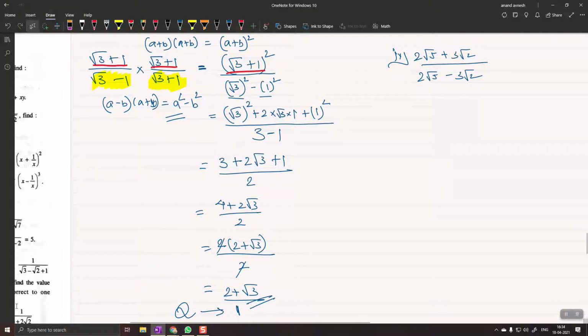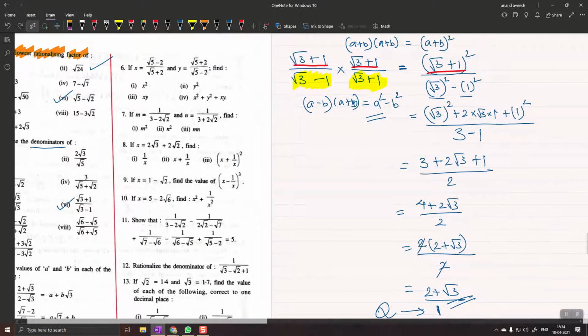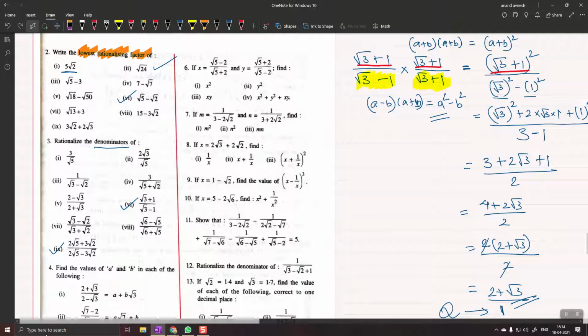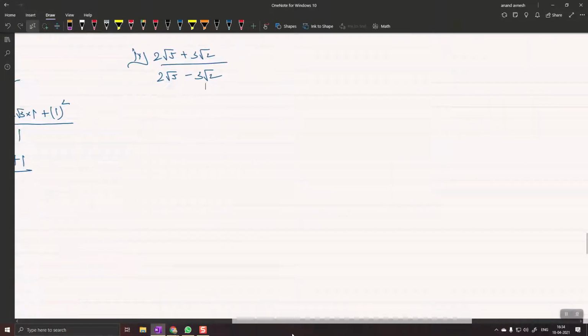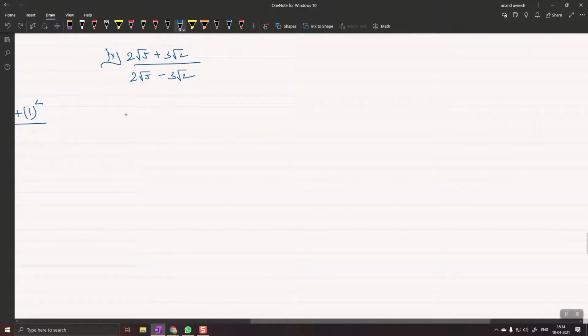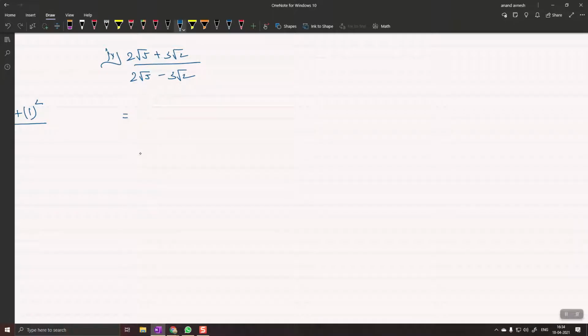Let me check the question once. Correct. Now, please tell me, Om, what should be our least rationalizing factor for the denominator? What should I multiply here?